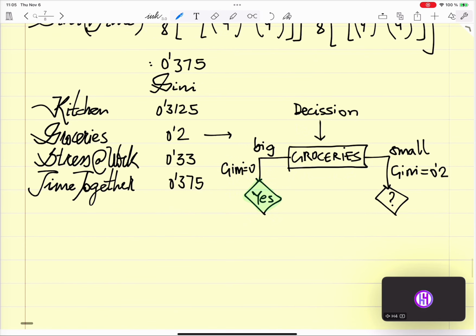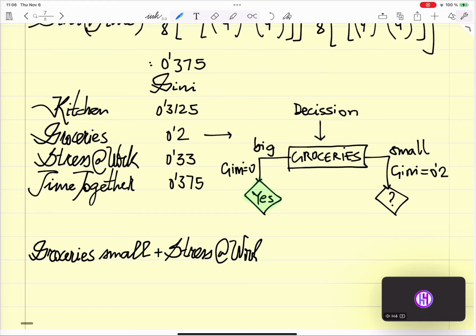I'm trying to answer the question from one of you before. So we have the groceries. Plus, the grocery is small, sorry. Plus, the first criteria we're going to take is stress at work. Okay.